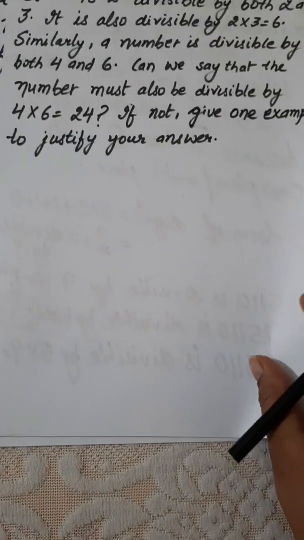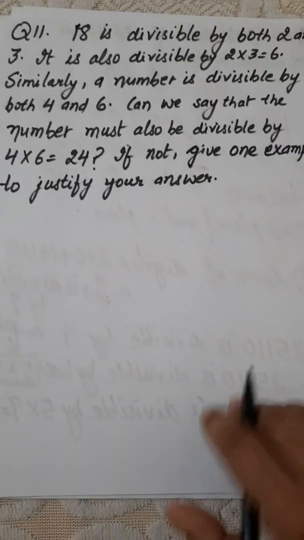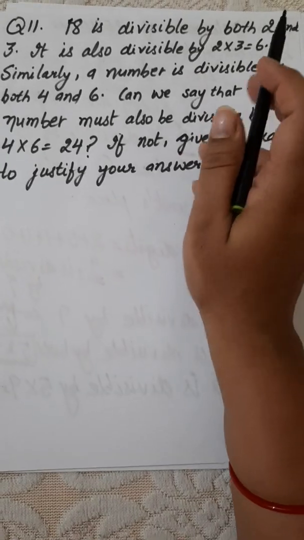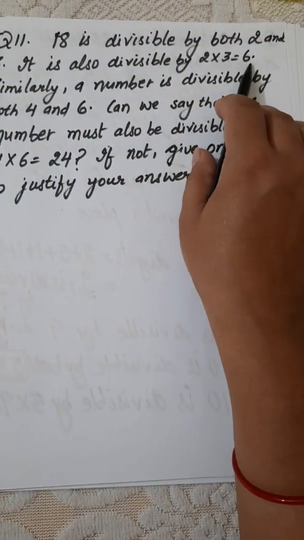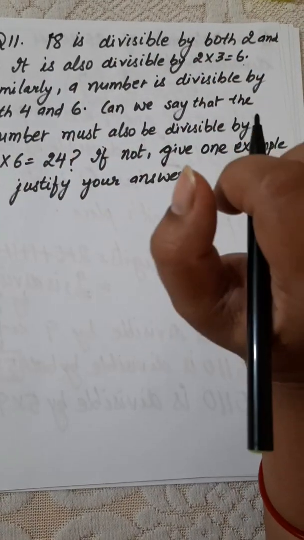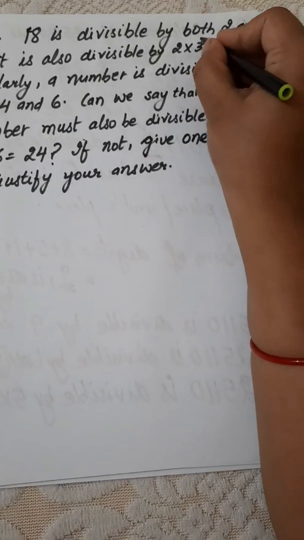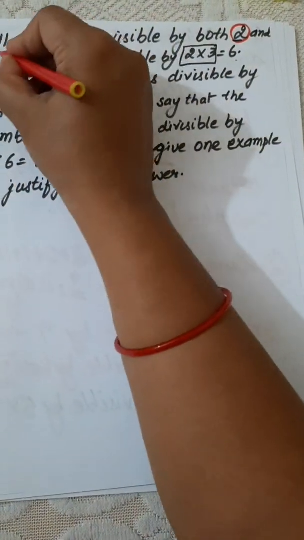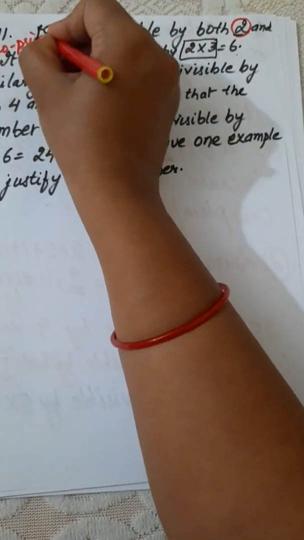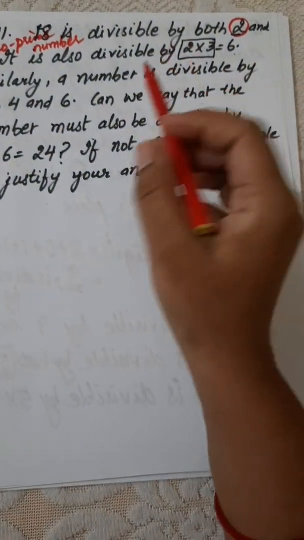Now next we have question number 11. Question number 11: 18 is divisible by both 2 and 3, so it is divisible by its product, that is 6, as we did in question number 10. As 18 is divisible by 2 and 3, and here 2 and 3 both are co-prime numbers. If both are co-prime numbers, then the number is divisible by the product.